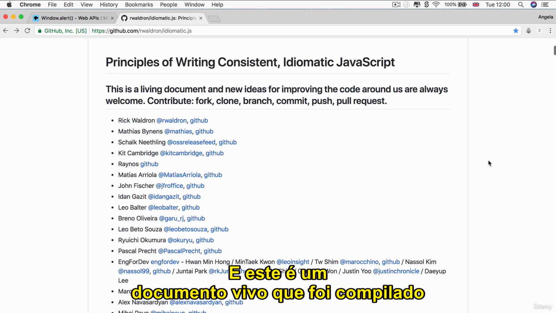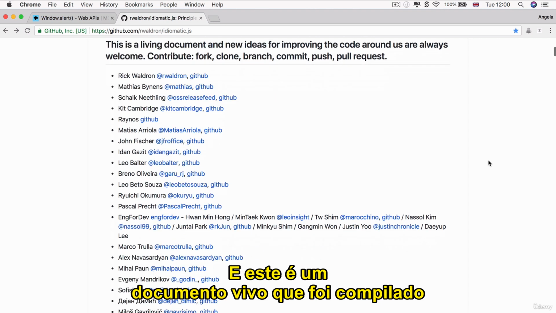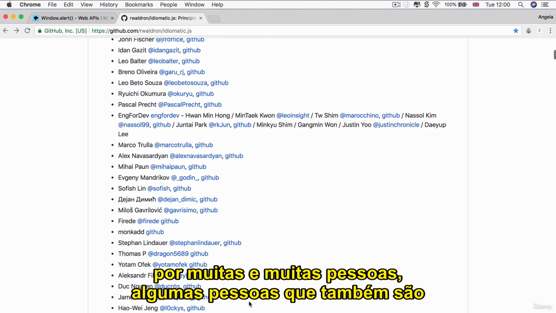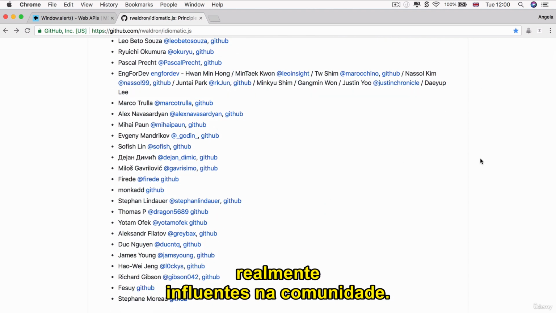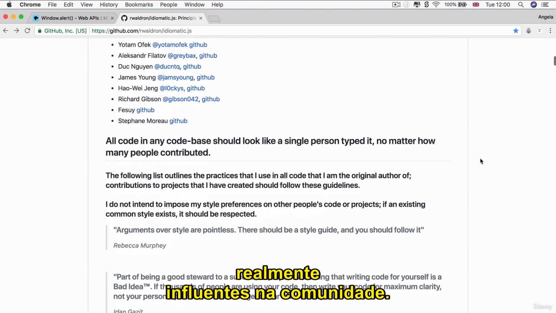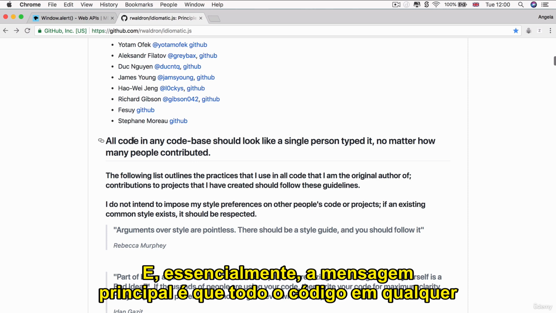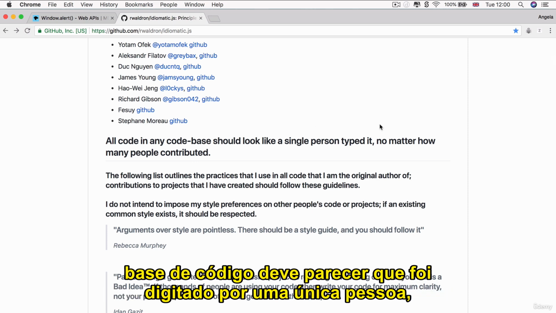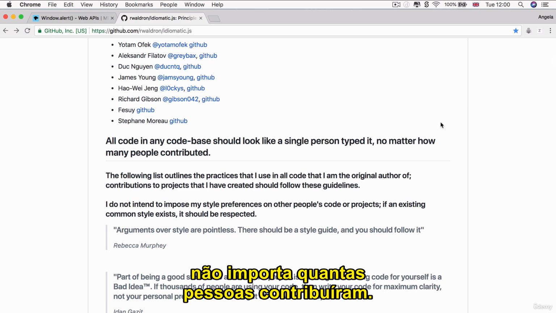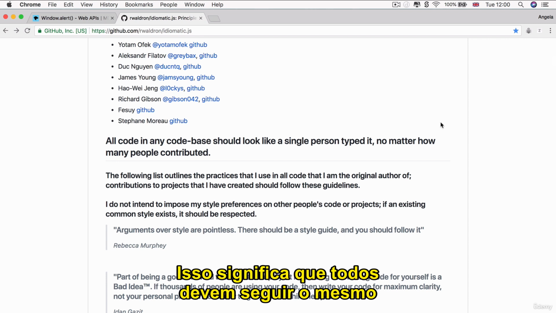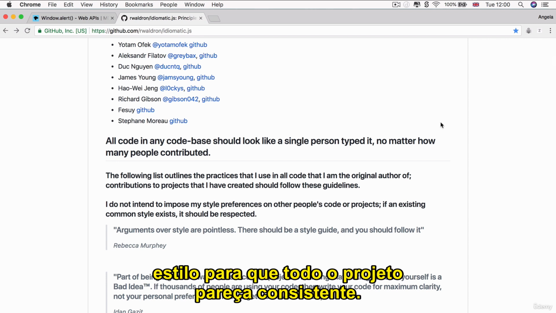And this is a living document that's been compiled by lots and lots of people, some people who are really influential in the community as well. And essentially the key message is that all code in any code base should look like a single person typed it, no matter how many people contributed. So that means that everybody has to stick to the same style so that the whole project looks consistent.